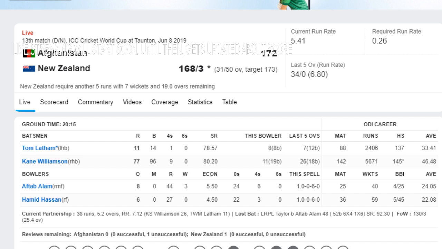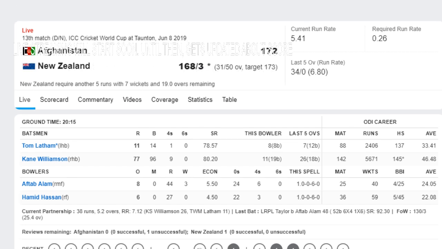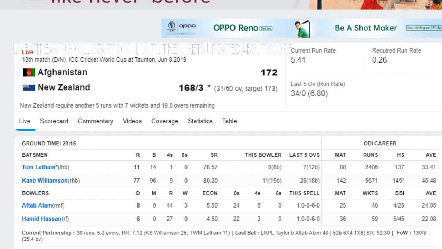The 31st over cost Afghanistan 5 runs with no wicket. The required rate is now just 0.26. Williamson has moved to 77 runs off 96 balls with 9 fours and no sixes, a strike rate of 80.2, and his career average reaching 46.48.